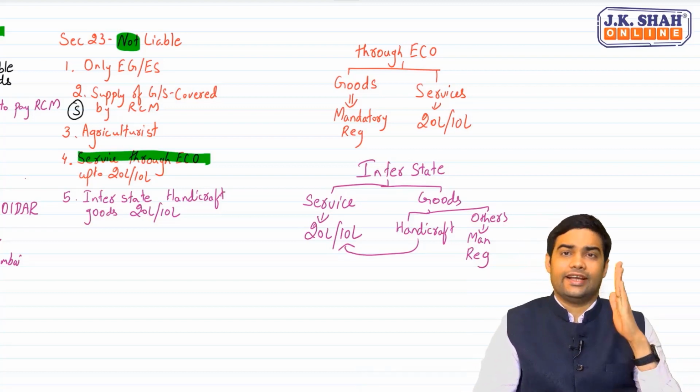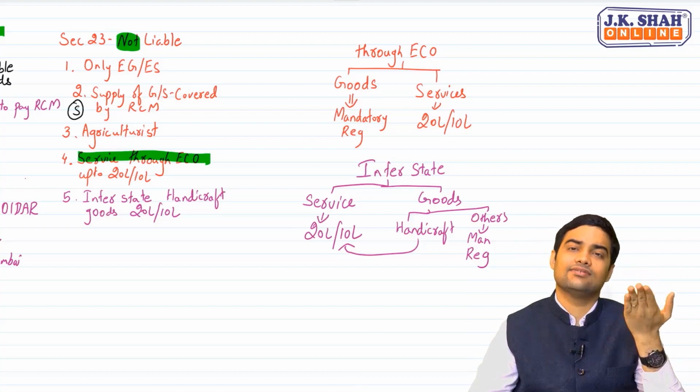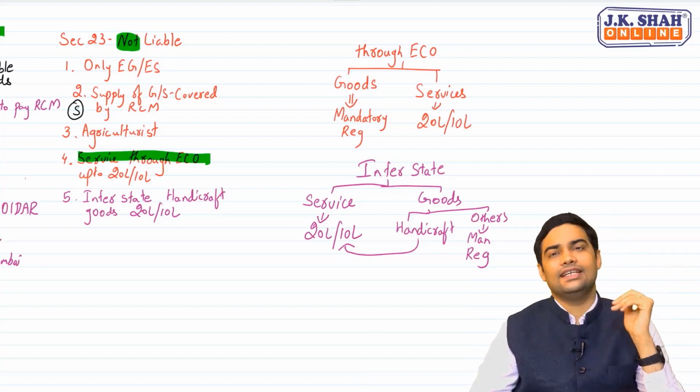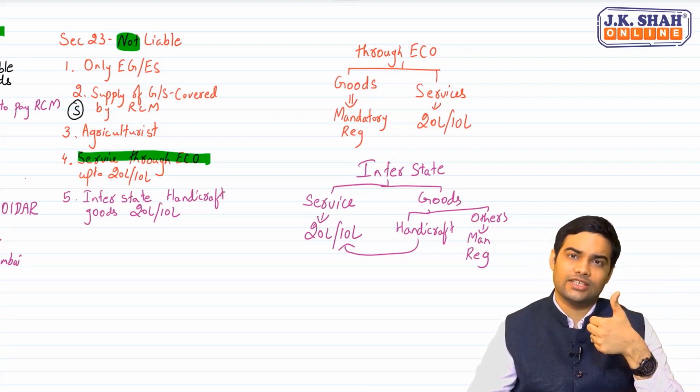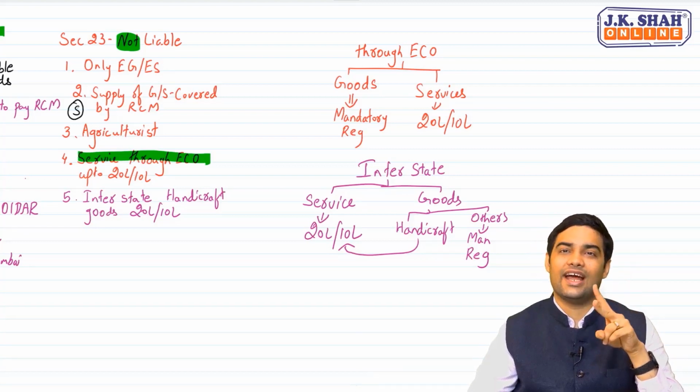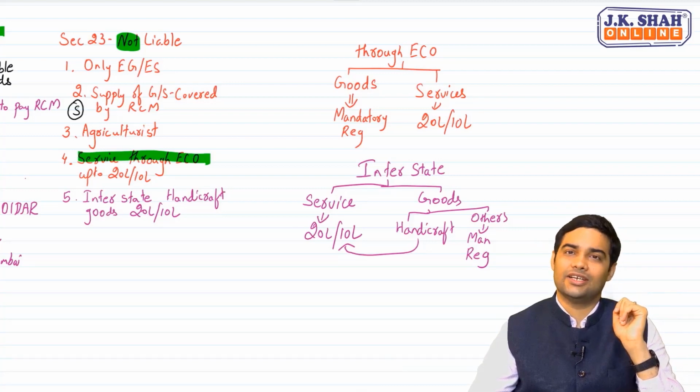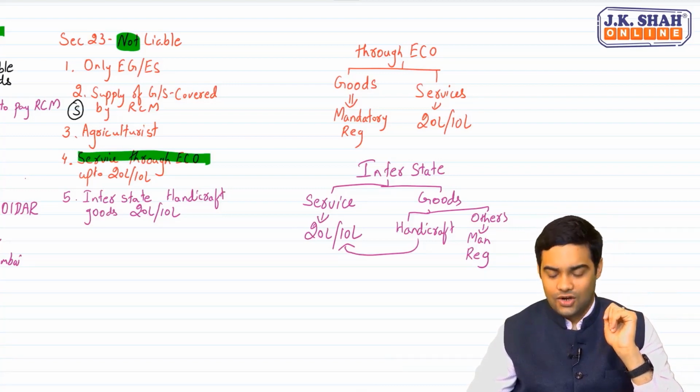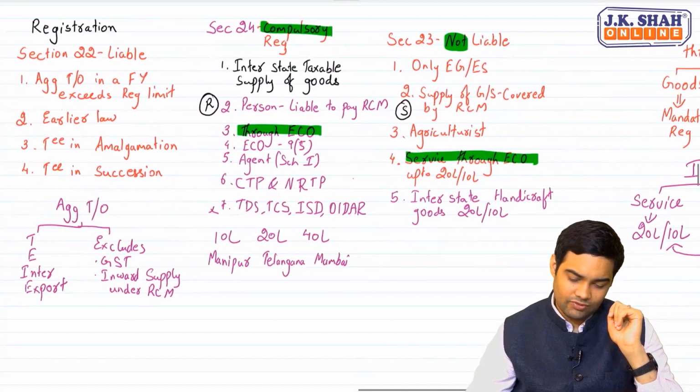Interstate, check whether you are supplying services, whether you are supplying handicraft goods or anything else. If it is anything else interstate, then you have to register mandatorily. But if it is services interstate or handicraft goods interstate, then check 10 lakh, 20 lakh limit. Clear? Okay. So we have discussed three provisions.